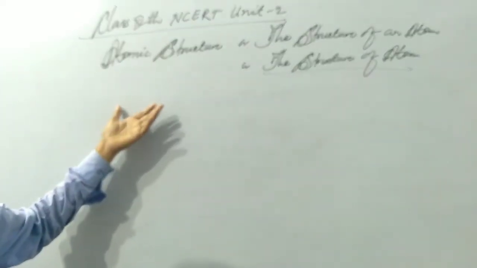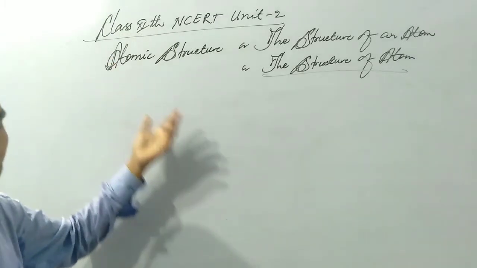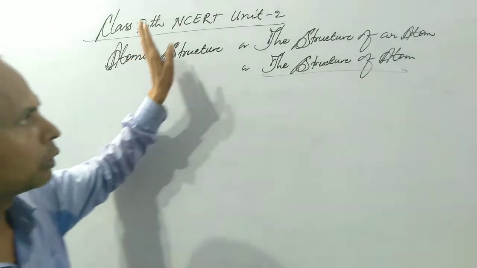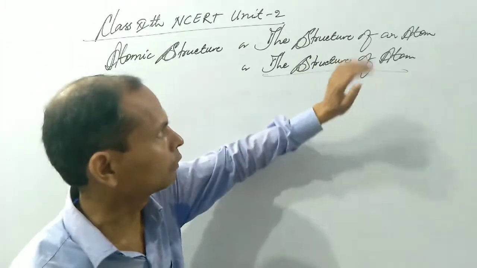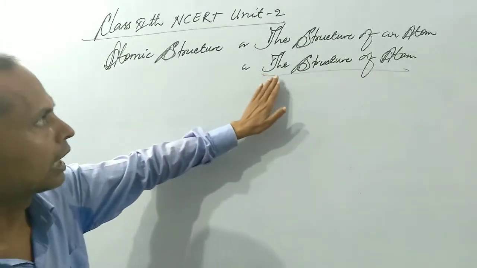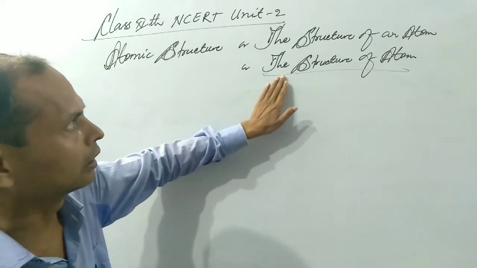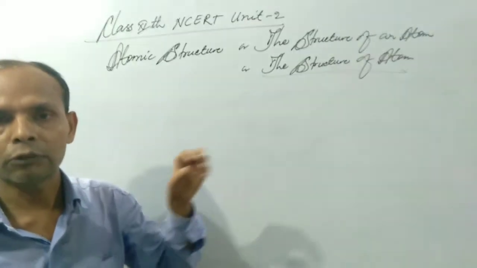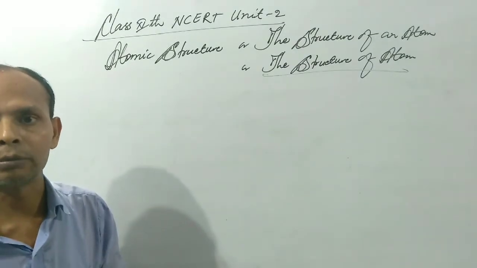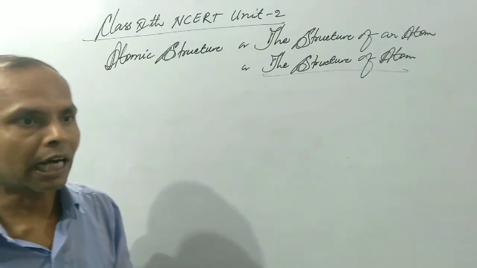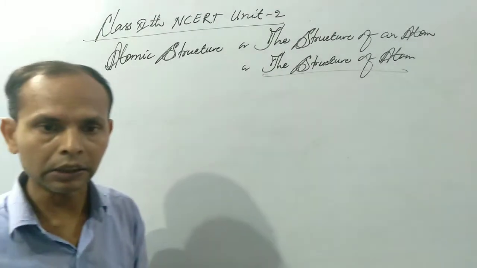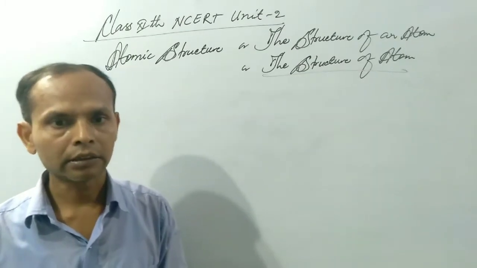From time to time, we have to write the name of this chapter as atomic structure, but sometimes we can also write it as the structure of an atom, or the structure of atom. All these will be the same, but we have to take the shortest form of the name. That is why we have to write only atomic structure. This is the second unit of the class 11 chemistry syllabus.